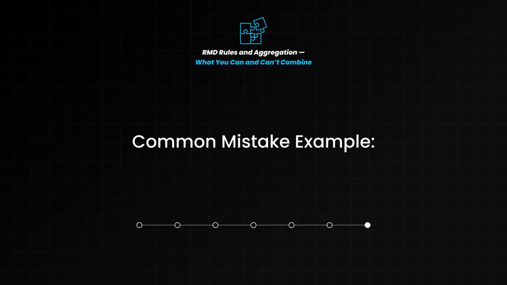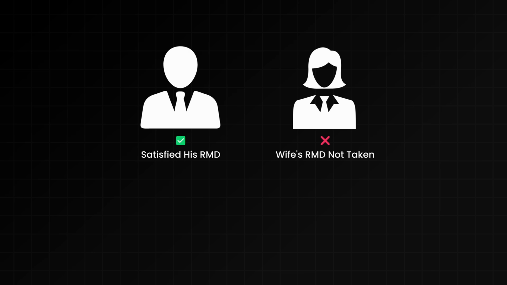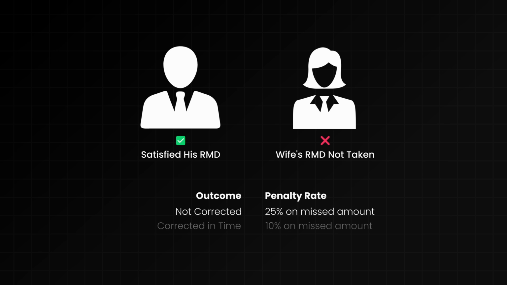Here's a common mistake. Let's say we have a husband who has a much higher IRA balance, and so he decides, I'm just going to take out enough of an RMD from my account to cover both my RMD and my wife's. What's the big deal? At the end of the day, it's going to be the same dollar amount, and it's all going on the same tax return, right? Well, here's the problem. He satisfied his RMD, but his wife didn't take hers, and now she could face a 25% penalty for missing it, or 10% if it's corrected in time.